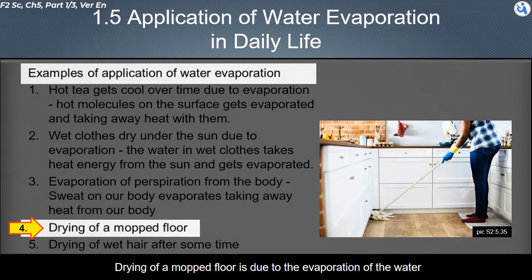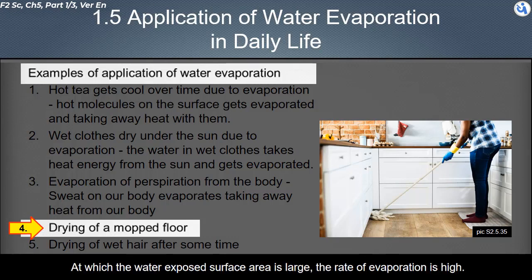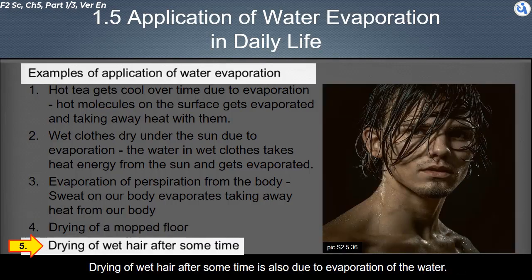Drying of a mopped floor is due to the evaporation of the water, at which the water exposed surface area is large, so the rate of evaporation is high. Drying of wet hair after some time is also due to evaporation of the water.